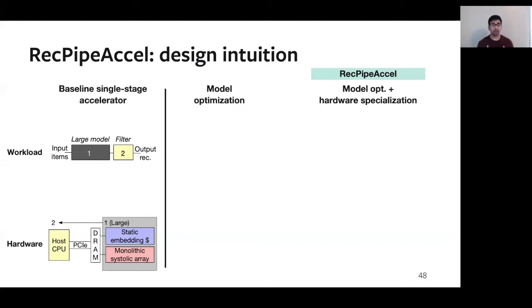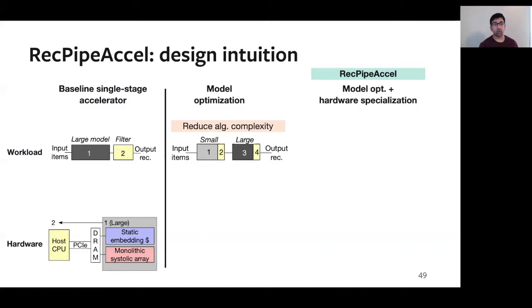So to design the proposed hardware accelerator, the first step is the model level optimizations that we've been talking about. So here we're looking at the model level optimizations, which reduce the overall algorithmic complexity by taking the single stage large neural network and splitting it up into a front end stage, which has a smaller neural network, and a back end stage with a larger neural network. After each of the stages in yellow, we're seeing that we have to perform this top K filtering operation.